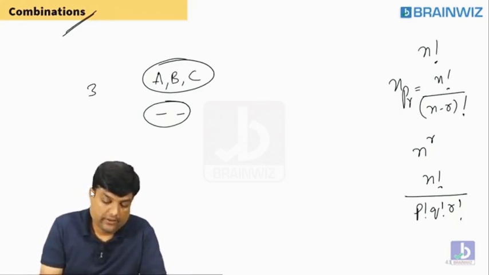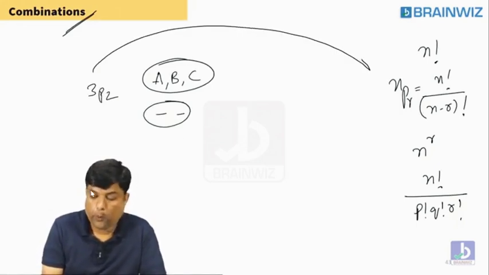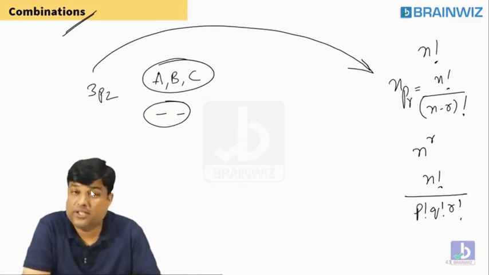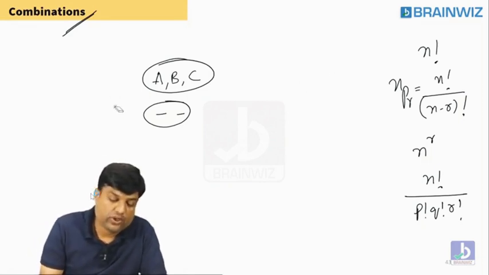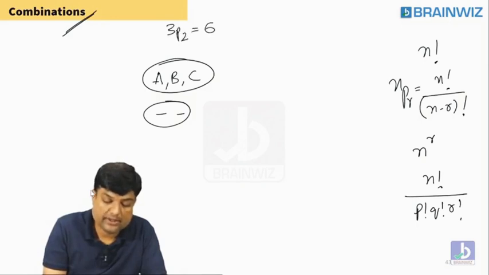What do you call yesterday? 3P2. This is what we learned. 3P2. I hope you all know that. Yes or no? That's good. So what is this 3P2? बच्चों बोलो 3P2 क्या होता है? 6. The value of 3P2 is 6.